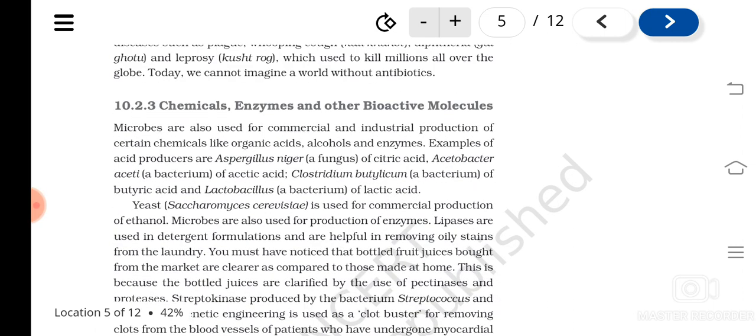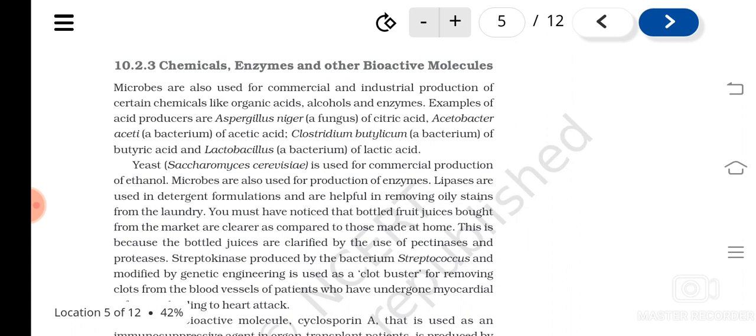So what I have told you are certain chemicals and enzymes for which we depend on microorganisms. I told you about different acids, like citric acid, acetic acid, butyric acid, lactic acid, etc., which are obtained commercially from microorganisms only.